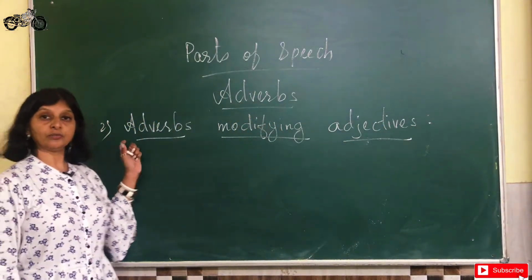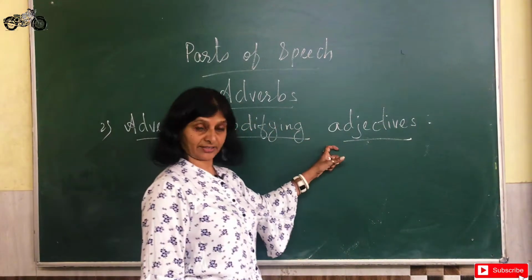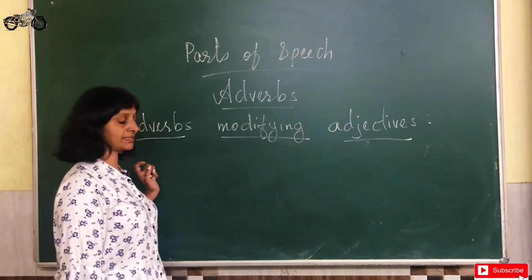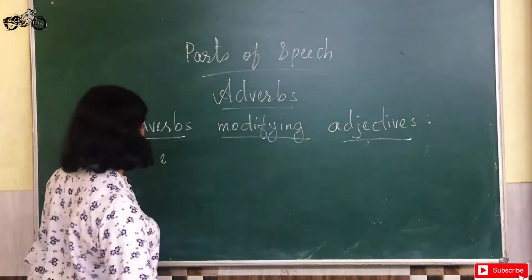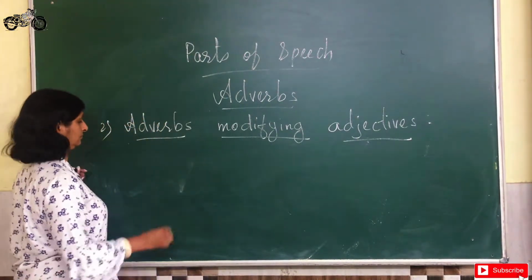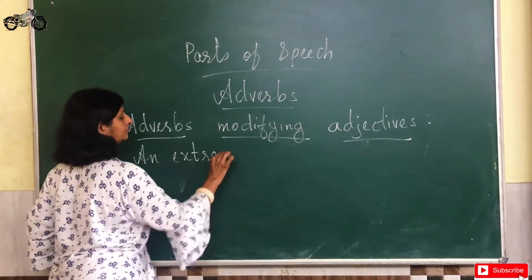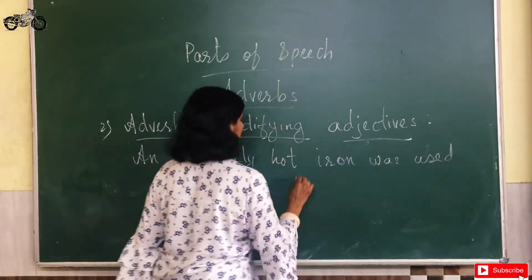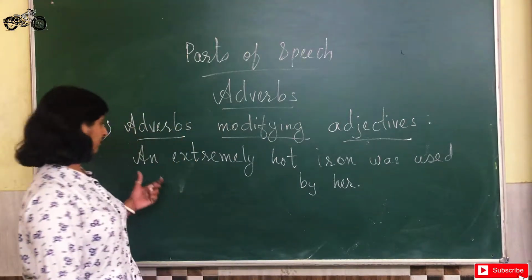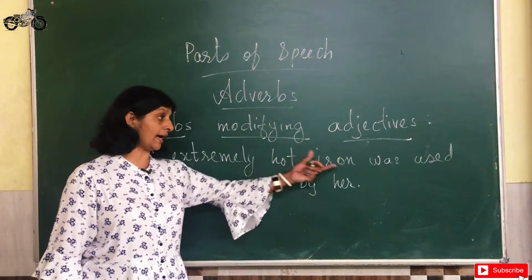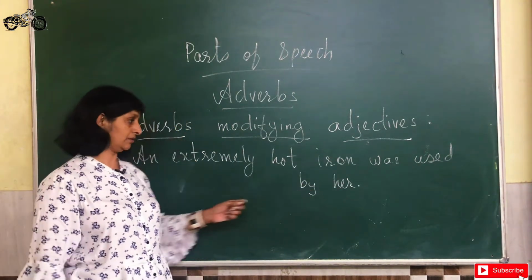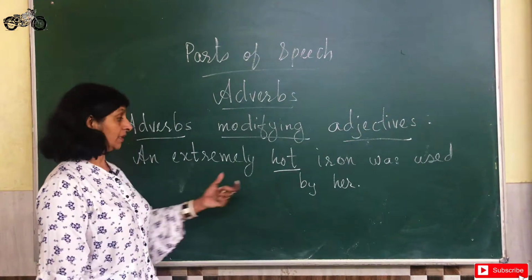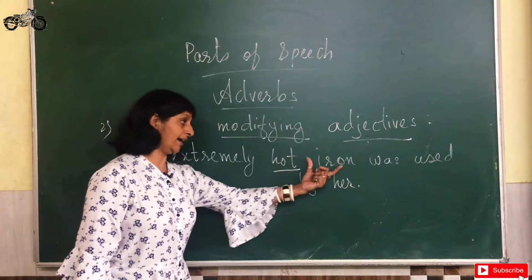Second one is adverbs modifying adjectives. Now how do they modify adjectives? Let us see the examples. Now we have an extremely hot iron was used by her. Now here the word hot is an adjective. The iron is hot.